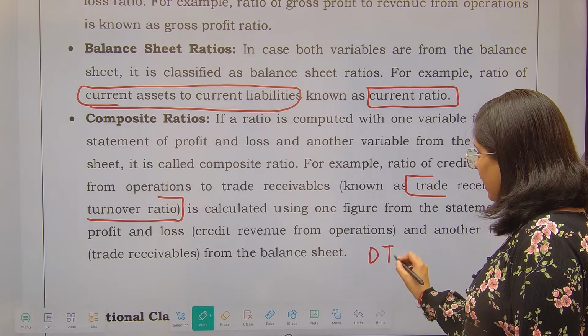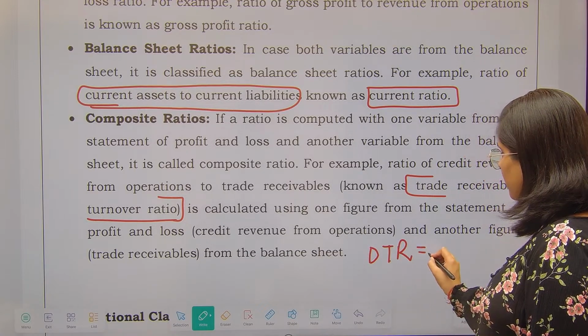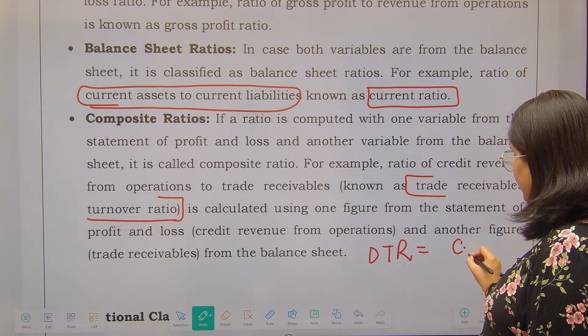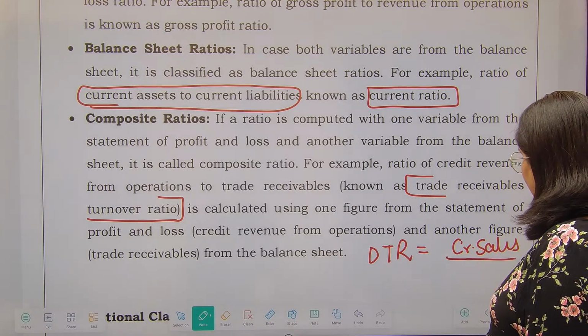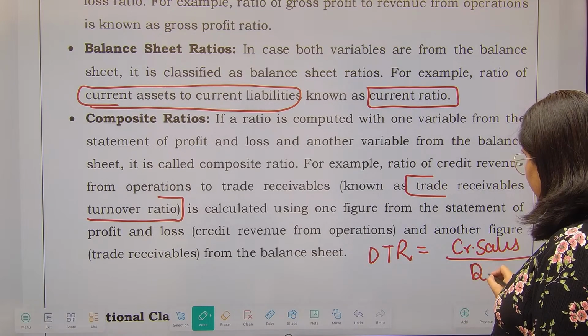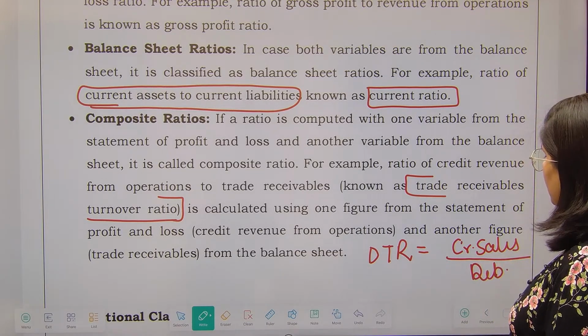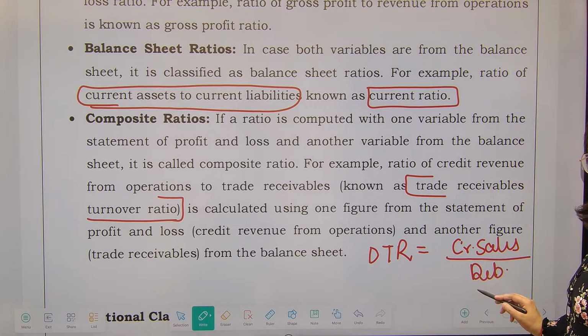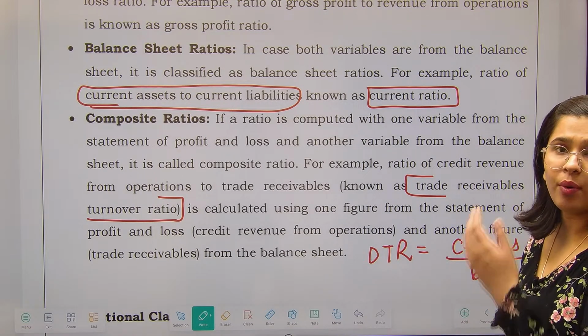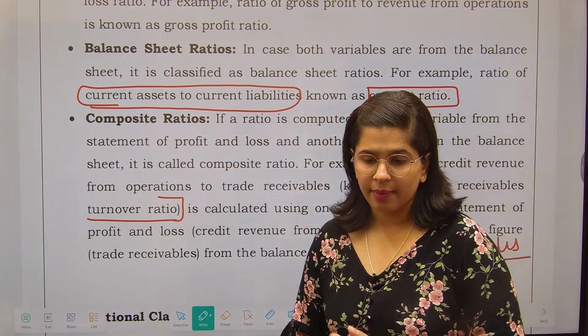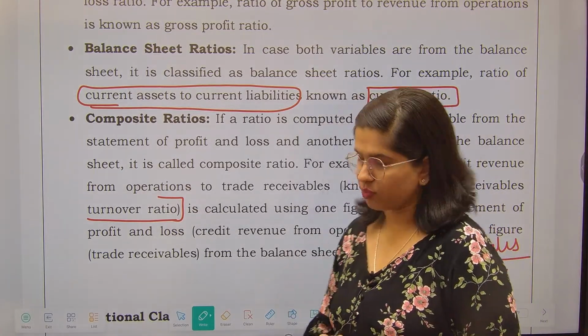So DTR, that is debtors turnover ratio, equals your credit sales divided by debtors, that means your average receivables. So see, debtors we have picked up from the balance sheet and credit sales we have picked up from your profit and loss account.